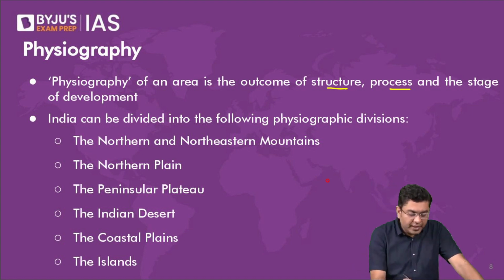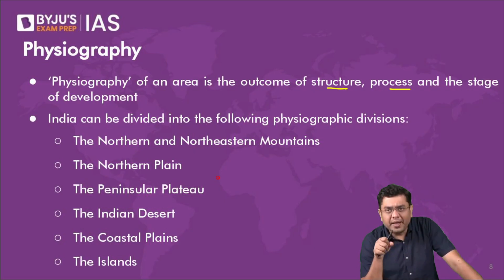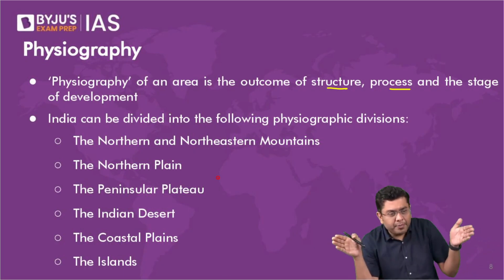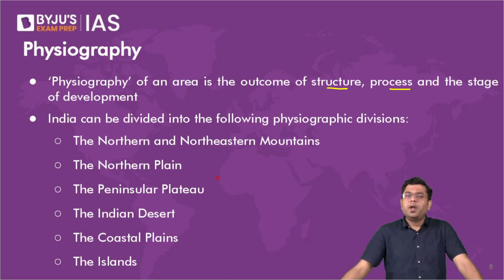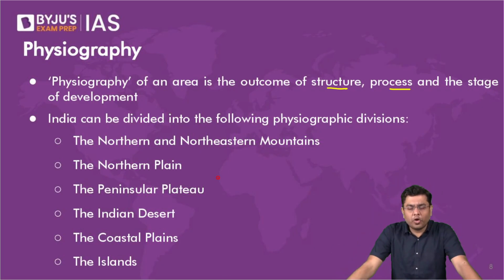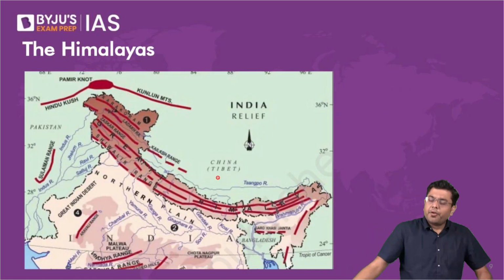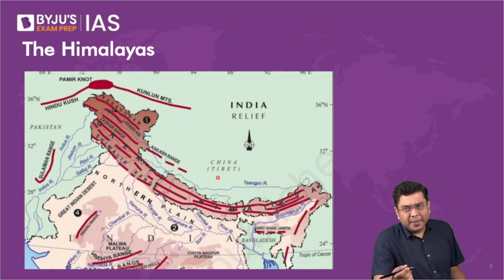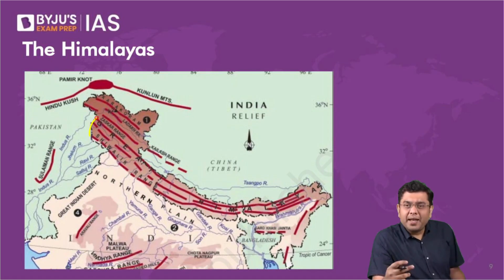Now, here, we will take a look at the formation of each one of them other than the Himalayas, which we have covered intensively, that how the Himalayas got created due to the Indian plate and the Eurasian plate colliding with each other, leading to the upliftment of the Tethyan Sea floor, and furthermore added by the continental collision. So we start first of all with the basics of these ranges. When you take a look at the Himalayas, you will find that three ranges are almost continuous from the northwestern part to the northeastern part. These are considered to be the Himalayan ranges.